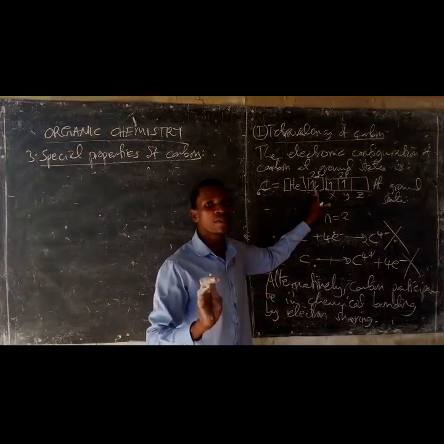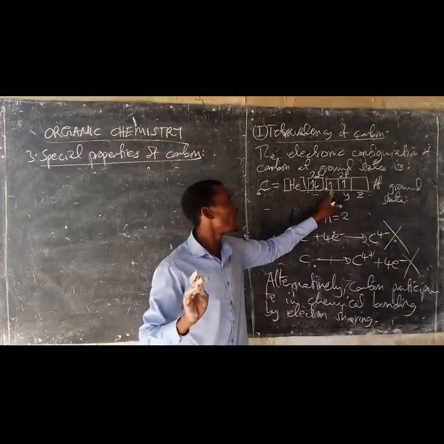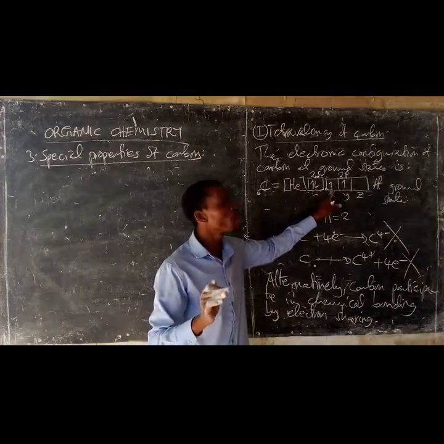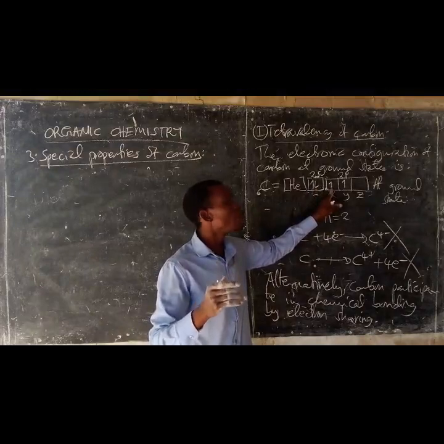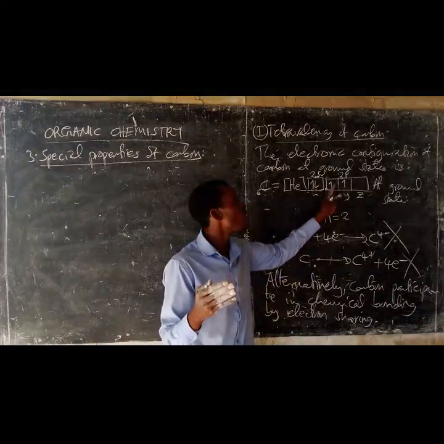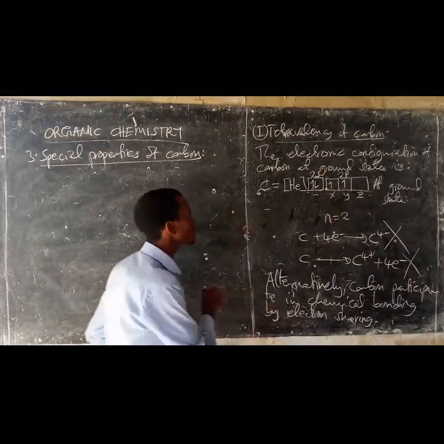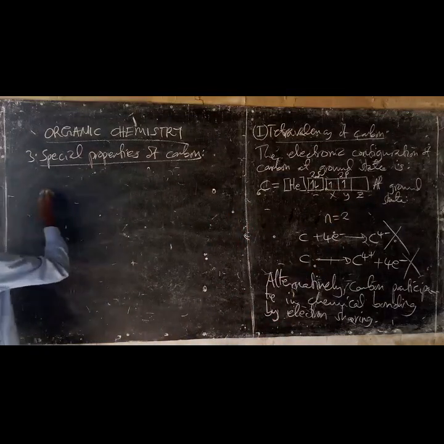The 2 paired electrons are not involved in electron sharing. The electron sharing is achieved only by overlapping of the half-filled orbitals which contain 1 electron, not the paired electrons.